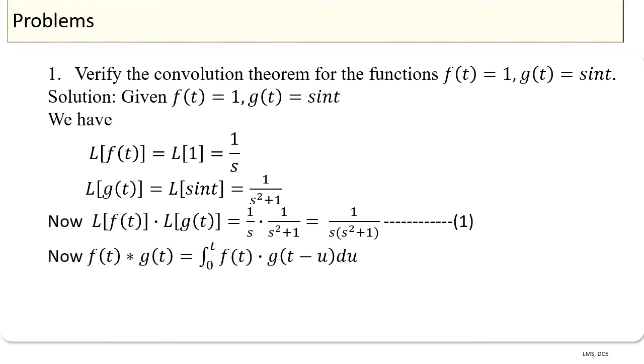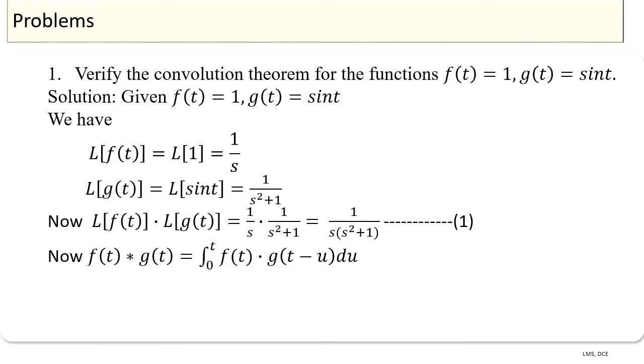Now, we know that the convolution of two functions f of t and g of t is equal to integral 0 to t f of t into g of t minus u into du.